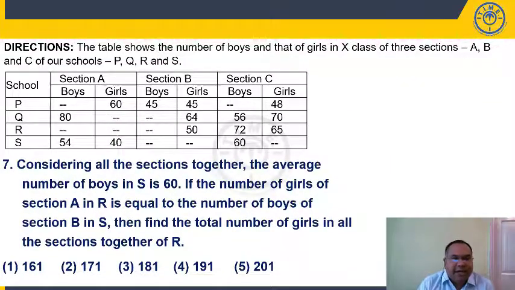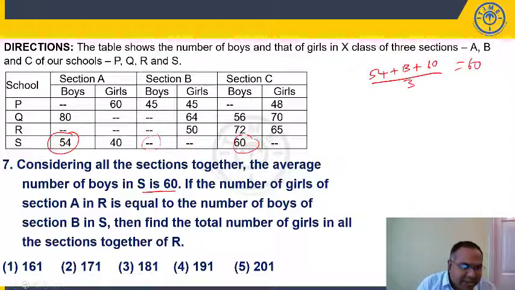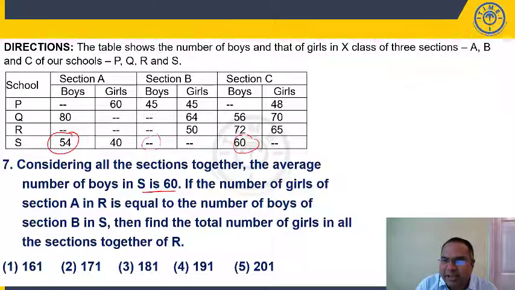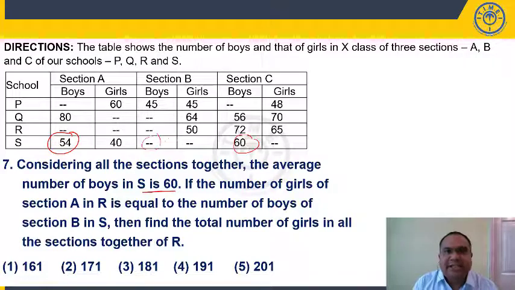Question number 7. Considering all the sections together, A, B, C, the average number of boys in S is 60. Average number of boys in school S is 60. Now, here, average number of boys: you don't calculate boys here 54, boys I don't know here, plus boys here 60, by 3 is equal to, let's say 54 plus school B we don't know, plus 60 by 3 is equal to 60. I am saying let us not get into all those calculations. We can find out average easily. You can use that formula, or we can find out average easily. Now, average is 60, which means each section should be 60.